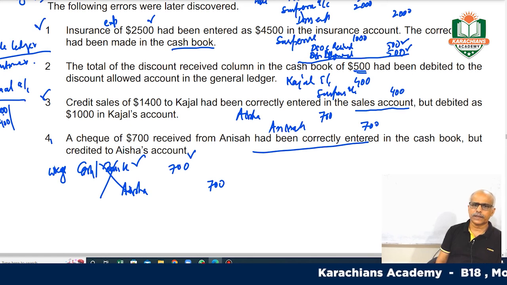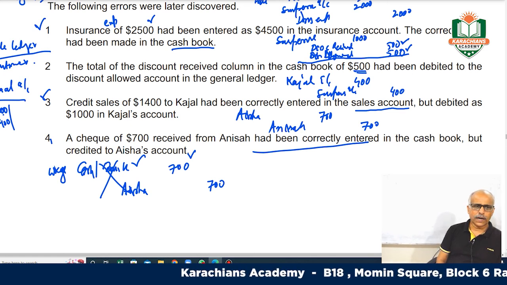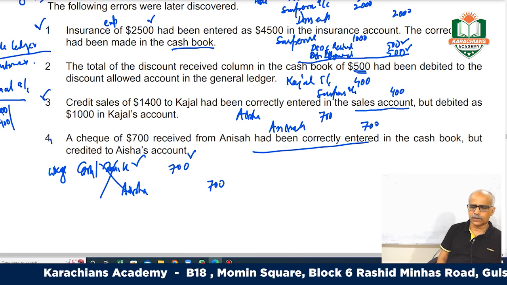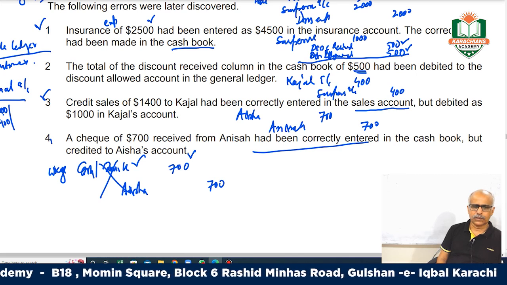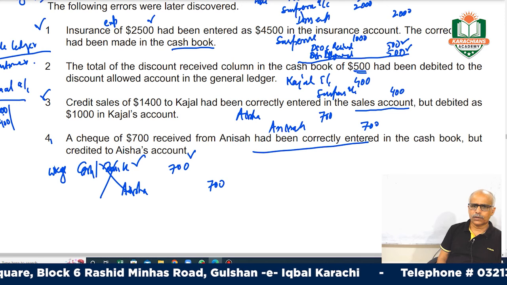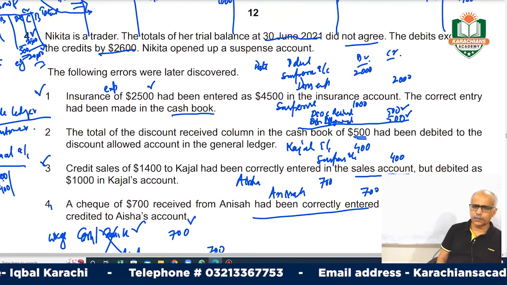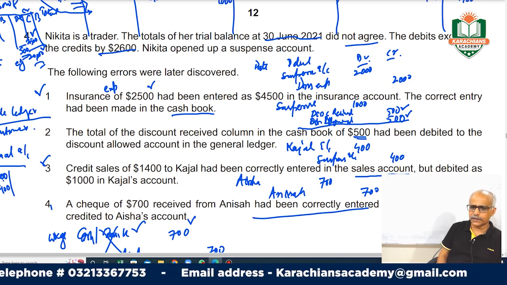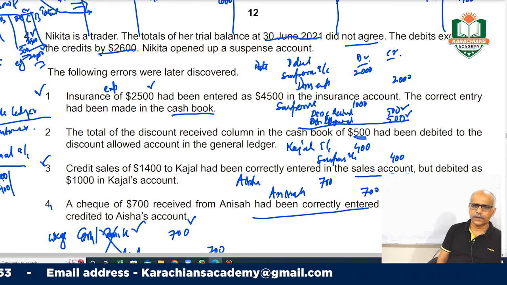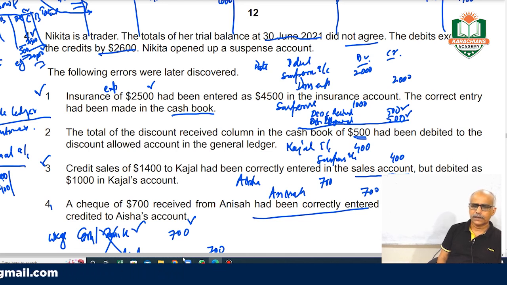This way you will make all your correction entries. I hope you have understood all these 4 corrections well. I have made all the entries here just to explain, but you do not have to; you have to make entries on the format which is given there, right?